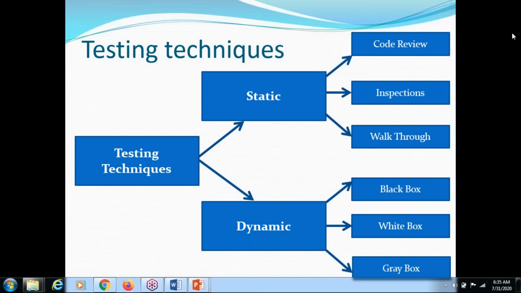Once the build comes, the action plan is also very, very important. Whenever we get a release, before the release we have a lot of work. Regression testing and retesting, these are all very, very important while you are testing. So in that case, the action plan is very, very important.